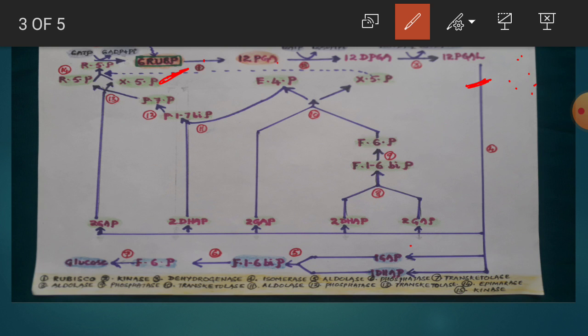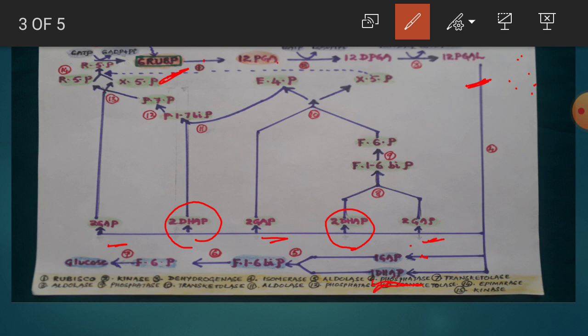In the fourth step, these 12 phosphoglyceraldehyde molecules undergo isomerization process, and they are transformed into 7 gap molecules and 5 DAP molecules. Gap means glyceraldehyde phosphate and DAP means dihydroxyacetone phosphate. Here you can see 2 gaps, and 2 more gaps, and 2 gaps, and 1 gap. So altogether 7 gaps. Similarly, here you can see 2 DAP molecules, again 2 DAP molecules, and 1 DAP molecule.